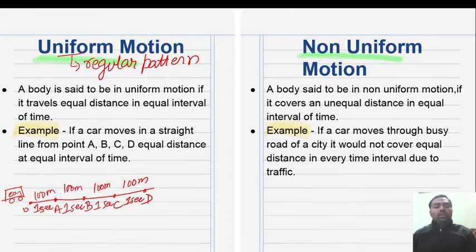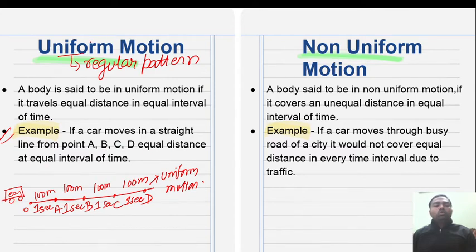See, when a car moves from point O to A, it covers 100 meter in 1 second. Then when the car is moving from point A to B, 100 meter in 1 second. This is called uniform motion. This is the example of uniform motion. Here I have taken one example also. If a car moves in a straight line from point A, B, C, D, equal distance at equal interval of